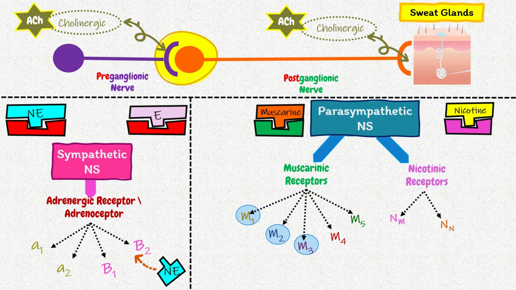Adrenergic receptors and cholinergic receptors will be explained with mechanism later in this video. This was all about the division of autonomic nervous system. In our next session, we will discuss the location and transmitter substances of sympathetic and parasympathetic nervous system.